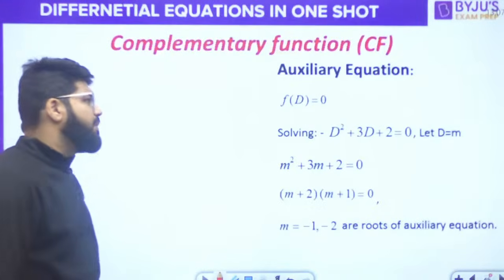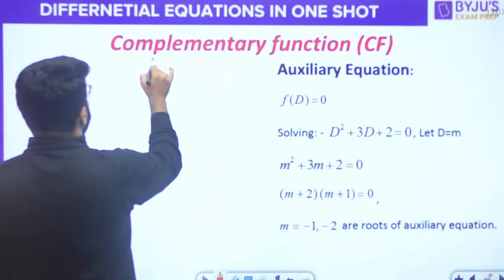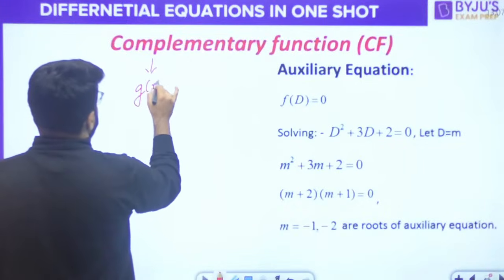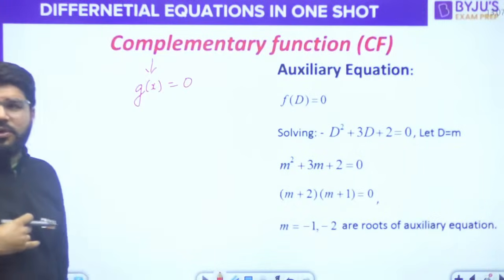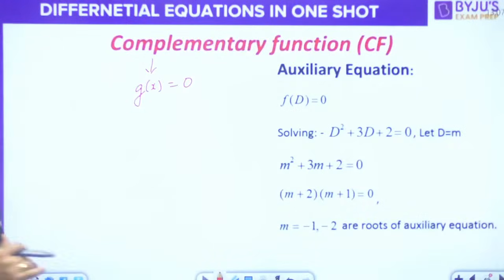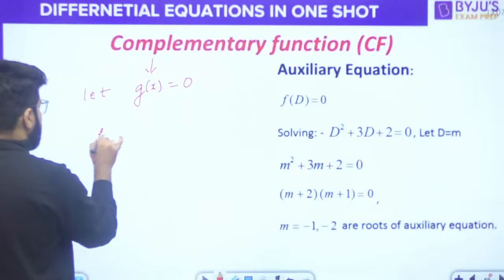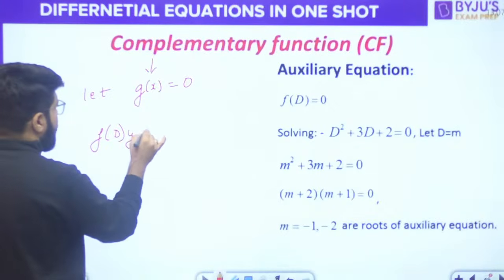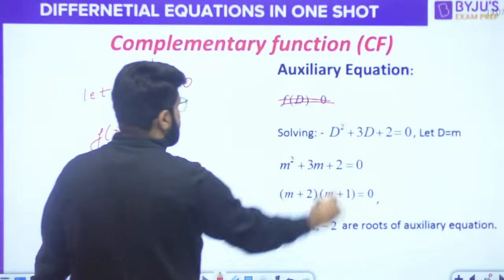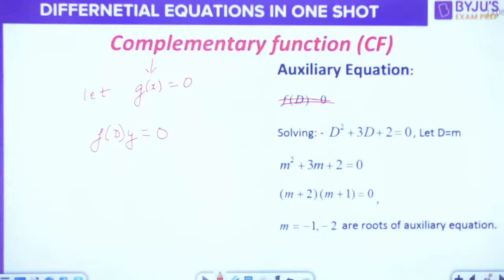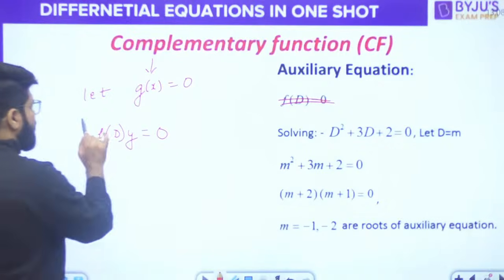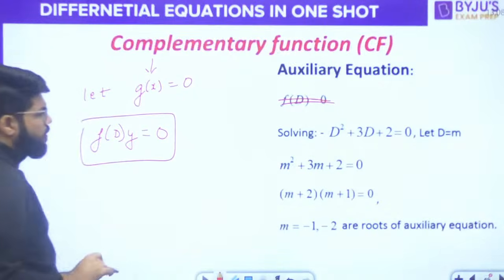Let's talk about complementary function. Complementary function के लिए the first step is, whether the g(x) is not equal to 0, you have to assume it to be 0. Let g(x) is equal to 0 to find the complementary function. So you have F of D into y is equal to 0, not F(D) is equal to 0, sorry. F of D into y is equal to 0. Okay.